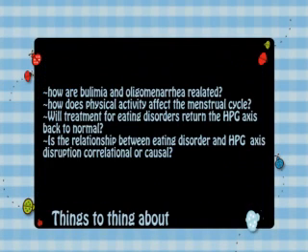Here are some questions to think about. How are bulimia and oligomenorrhea related? How does physical activity affect the menstrual cycle? Will treatment for the eating disorders return the HPG axis back to normal, or is further hormone treatment needed to fix this issue? And what is the relationship between these disorders and their associated causes? Is it correlational or causal?